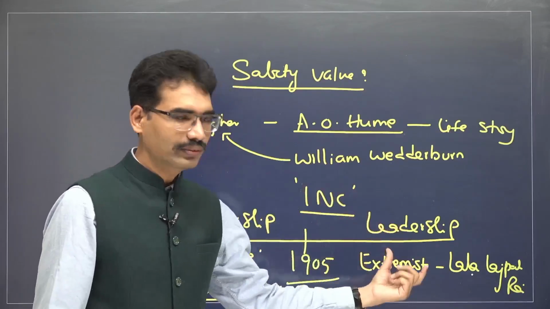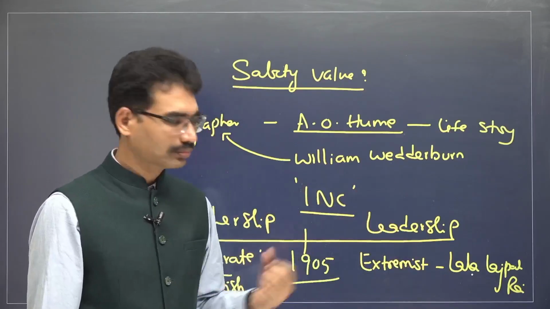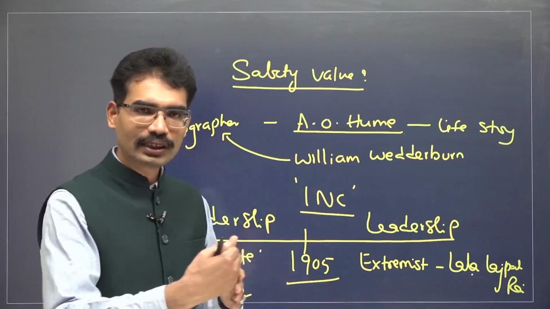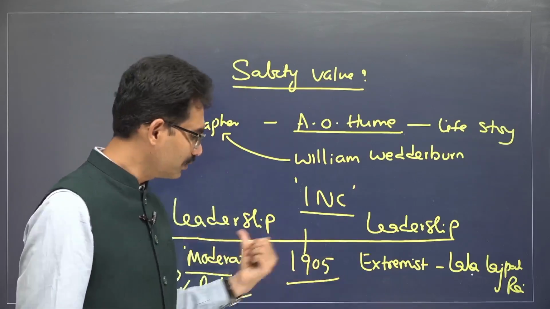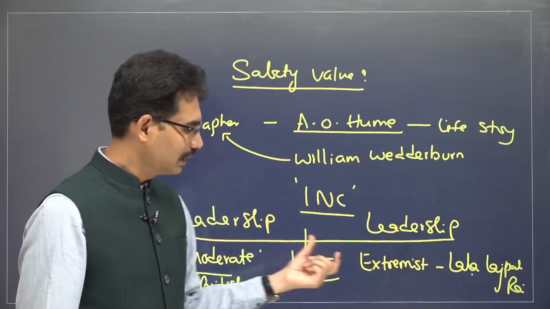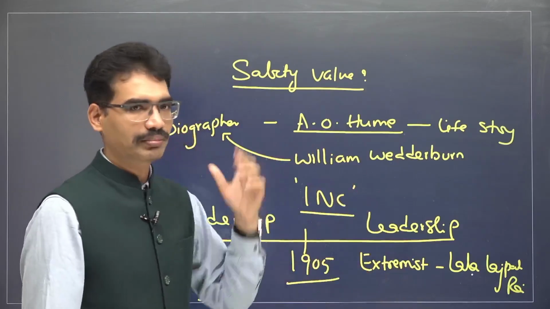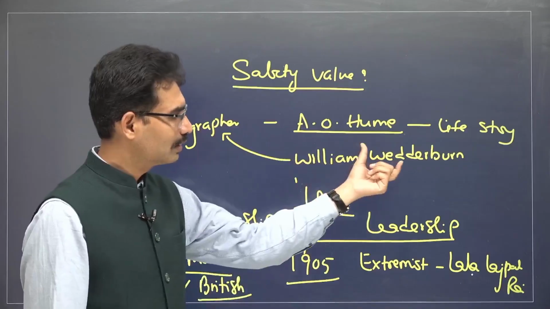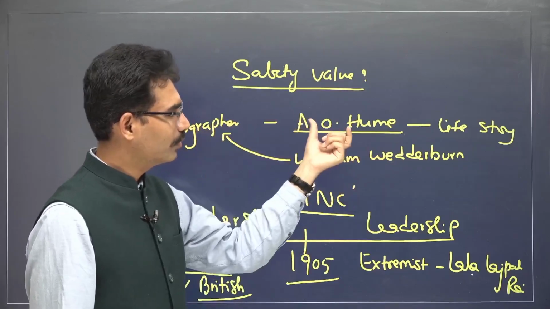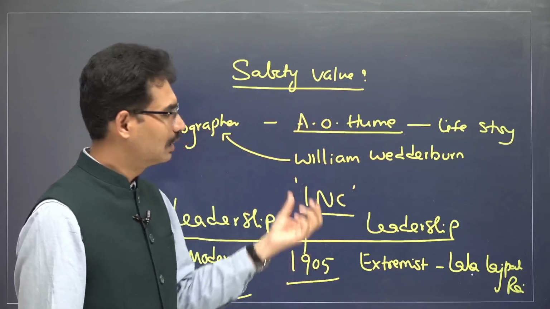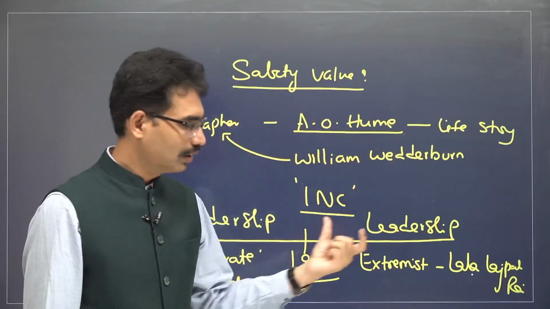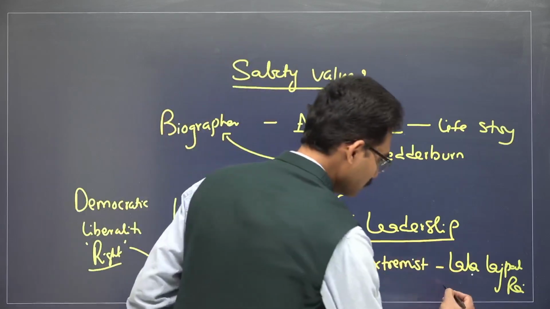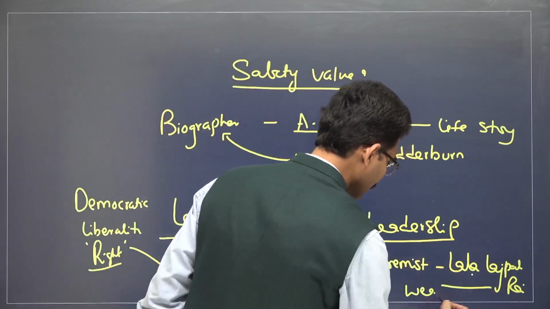It is the time for strong action. When they were abusing each other, charging against each other over the failures of both sides, in that context this book came. William Wedderburn wrote this biography of A.O. Hume, and in this book it was mentioned that INC was created like a safety wall. Now it gave this book as a weapon in the hands of the extremist leaders.